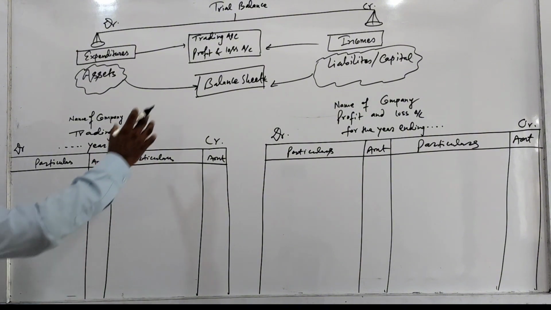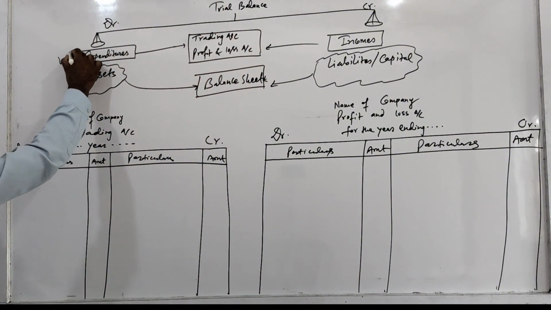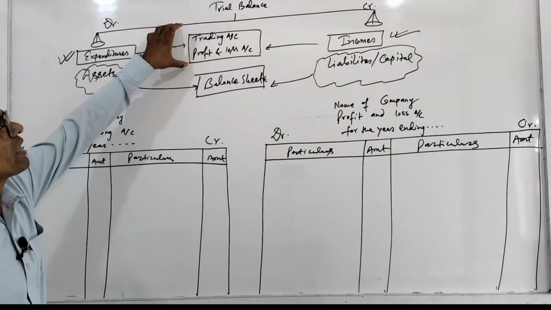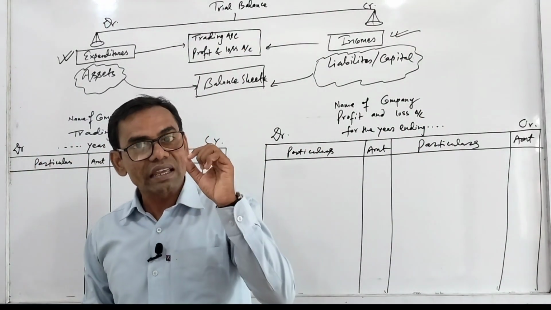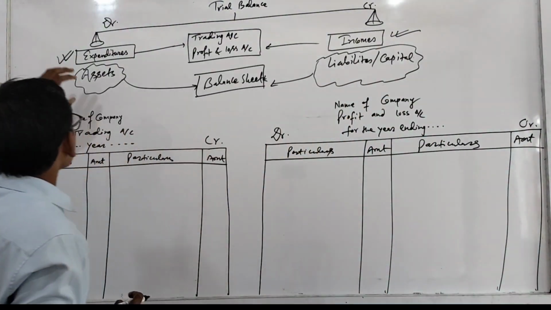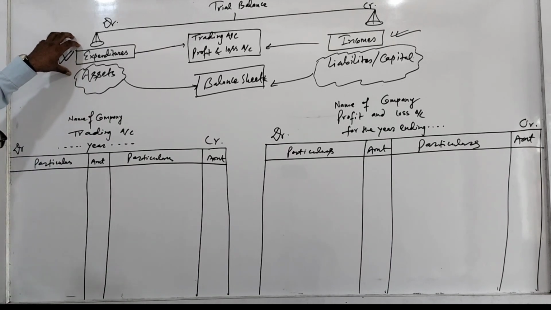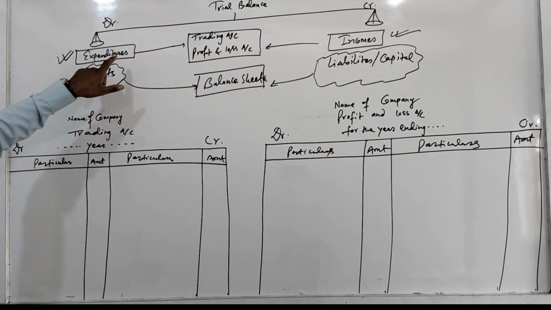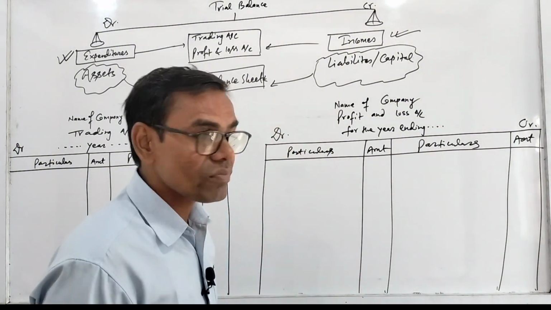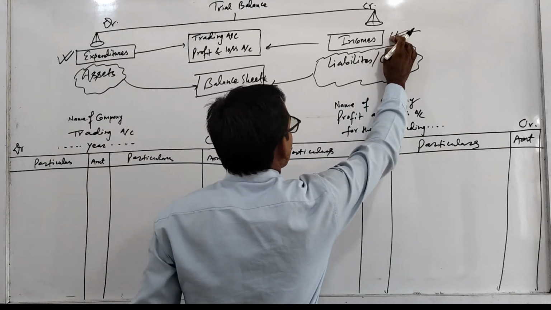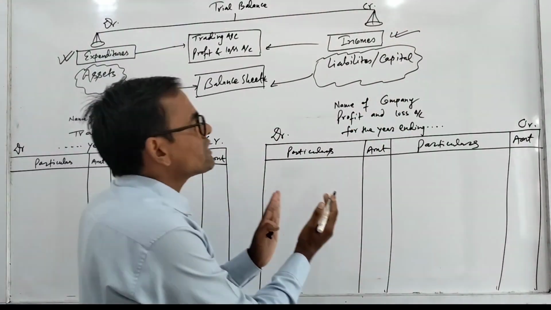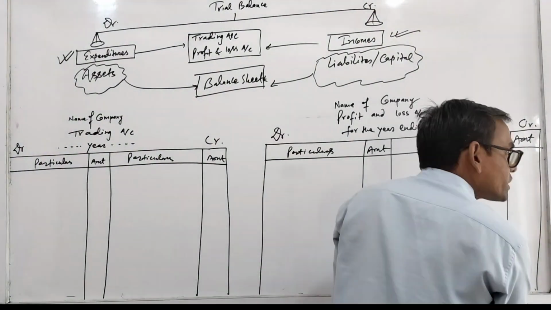As you know, from the trial balance, only expenditures and incomes are recorded in the trading and PL account. Mind it, only expenditures and incomes are recorded. So which expenditures are recorded in the trading account and which expenditures are recorded in the profit and loss account, that is to be determined. Similarly, from the income side, which incomes are recorded in the trading account and which incomes are recorded in the profit and loss account.